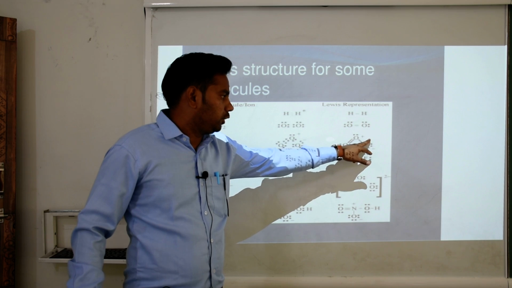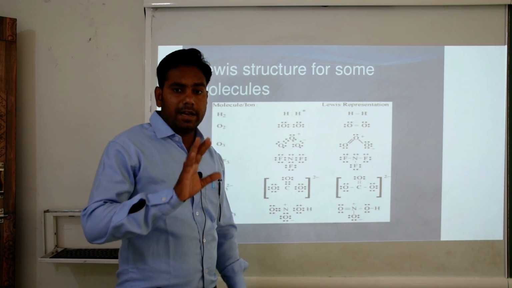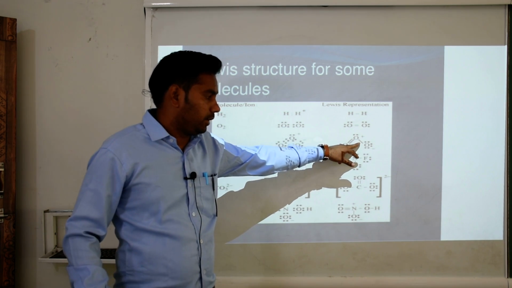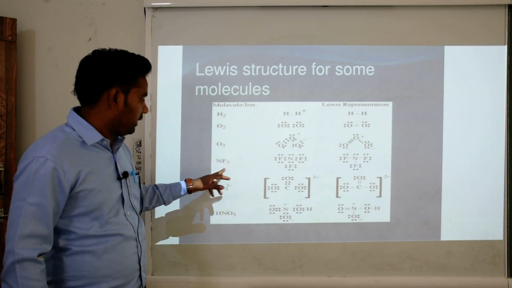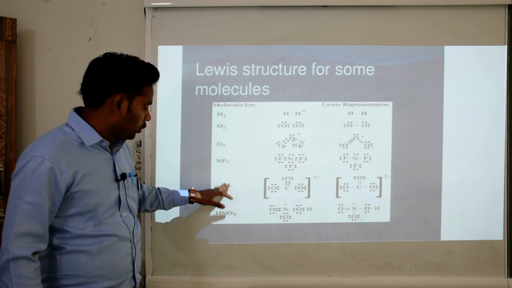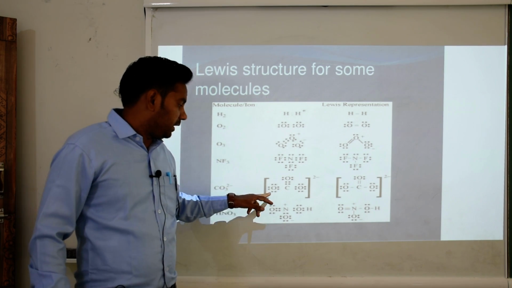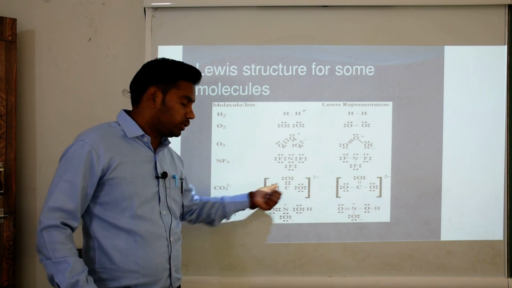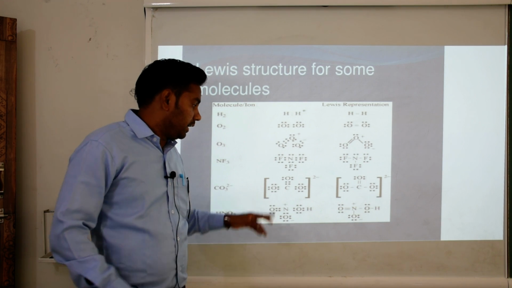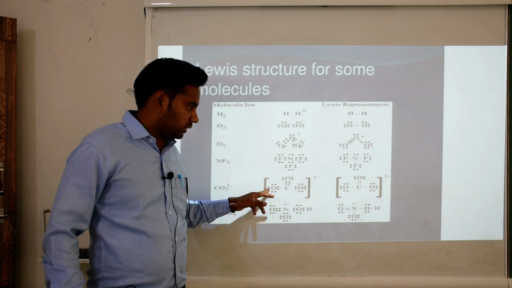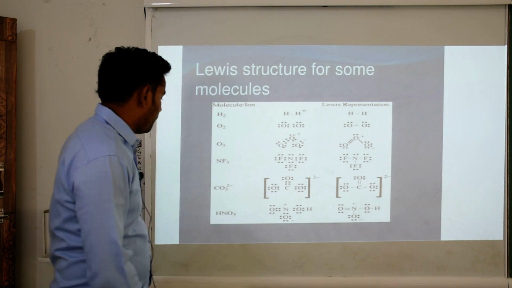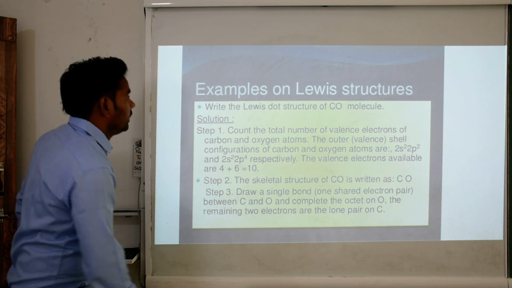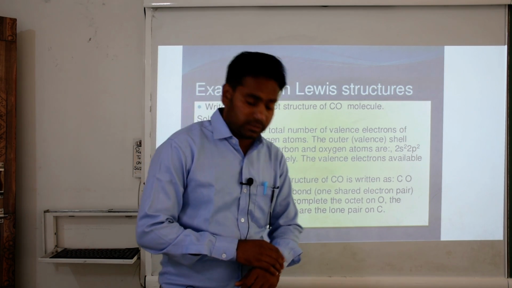Here 1, 2, 3, 4, 5, 6 electrons are not used for the formation of a bond by these oxygen atoms. Here NF3 is an example. CO3 2-, it means here 2 oxygens have 1 extra electron in their dot structures. Now HNO3 is one more example of this compound. Now we move to the examples of Lewis dot structures.